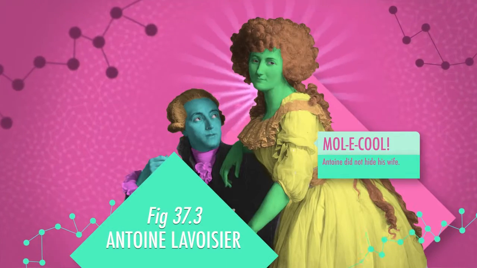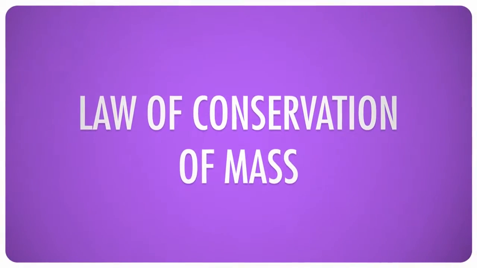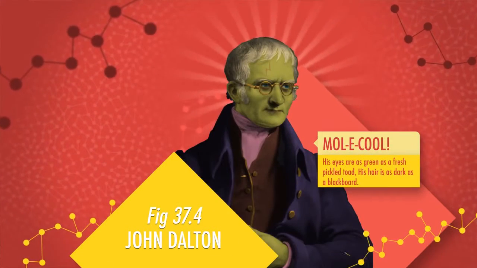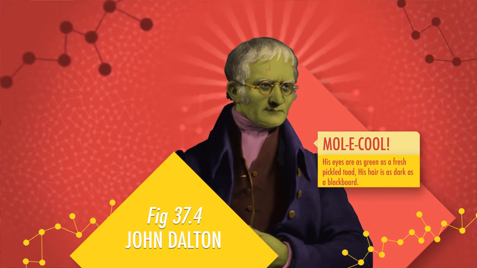Now you might think that once Leucippus and Democritus came up with the general idea of atoms, it'd be pretty easy for someone else to take that little indivisible ball and run with it. But you'd be wrong. The next major developments in atomic theory didn't come along for nearly 2,300 years. I've already told you, for instance, about the French chemist Antoine Lavoisier, who proposed the law of conservation of mass, which states that even if matter changes shape or form, its mass stays the same.